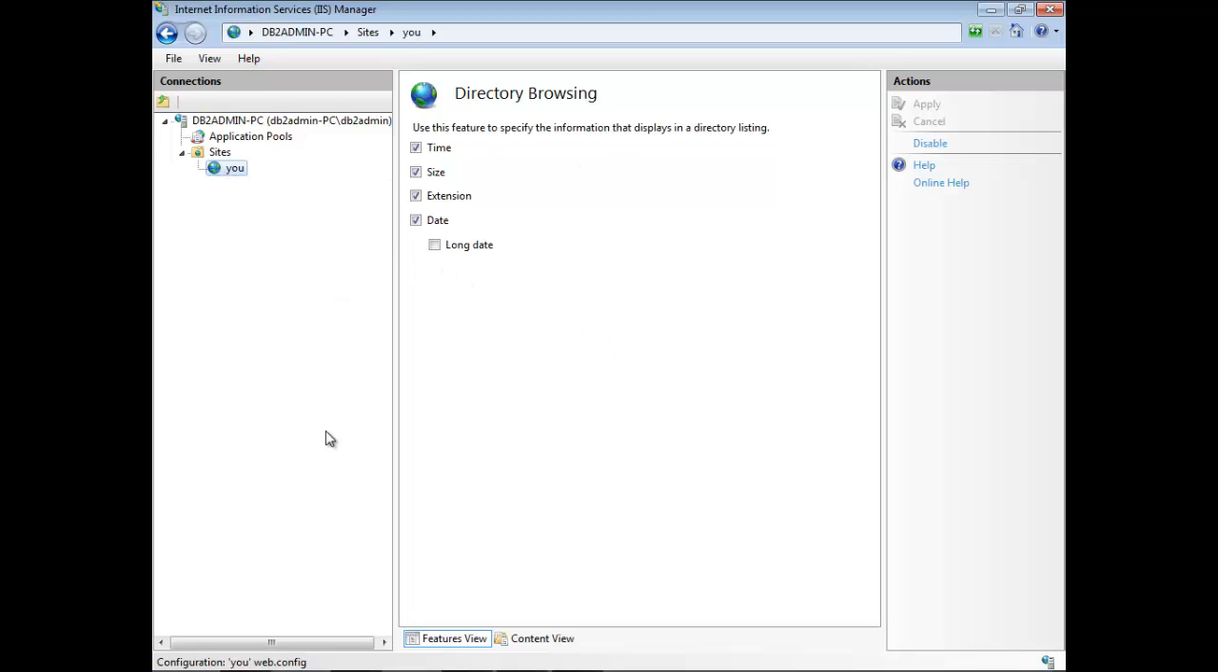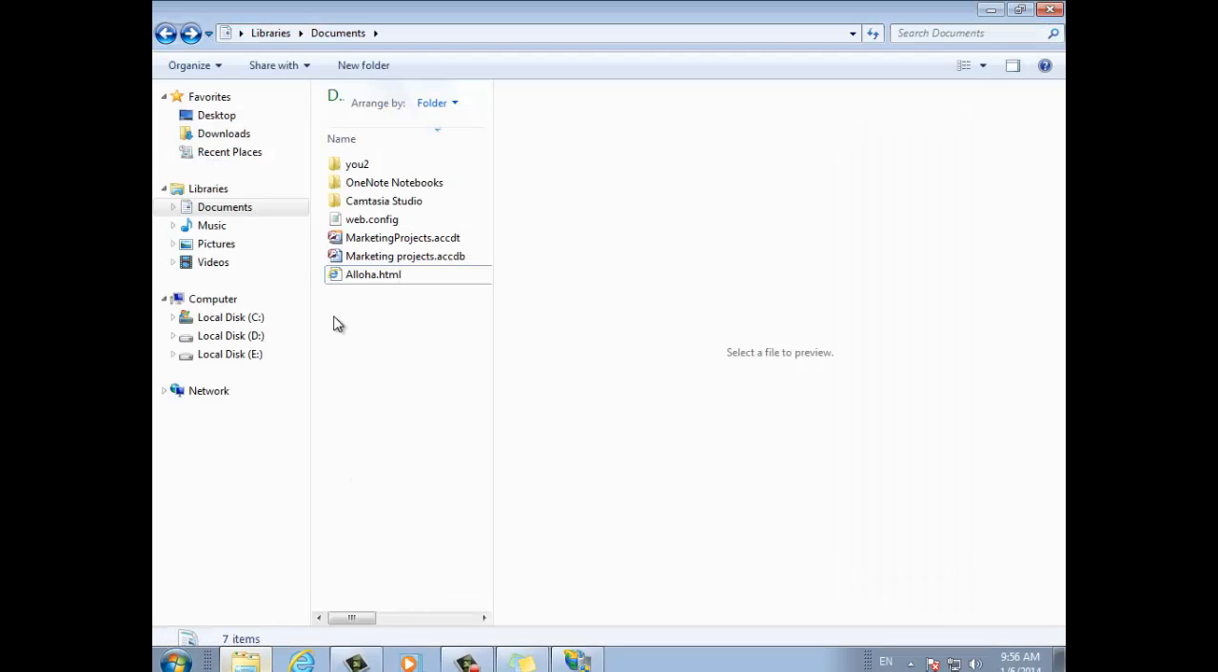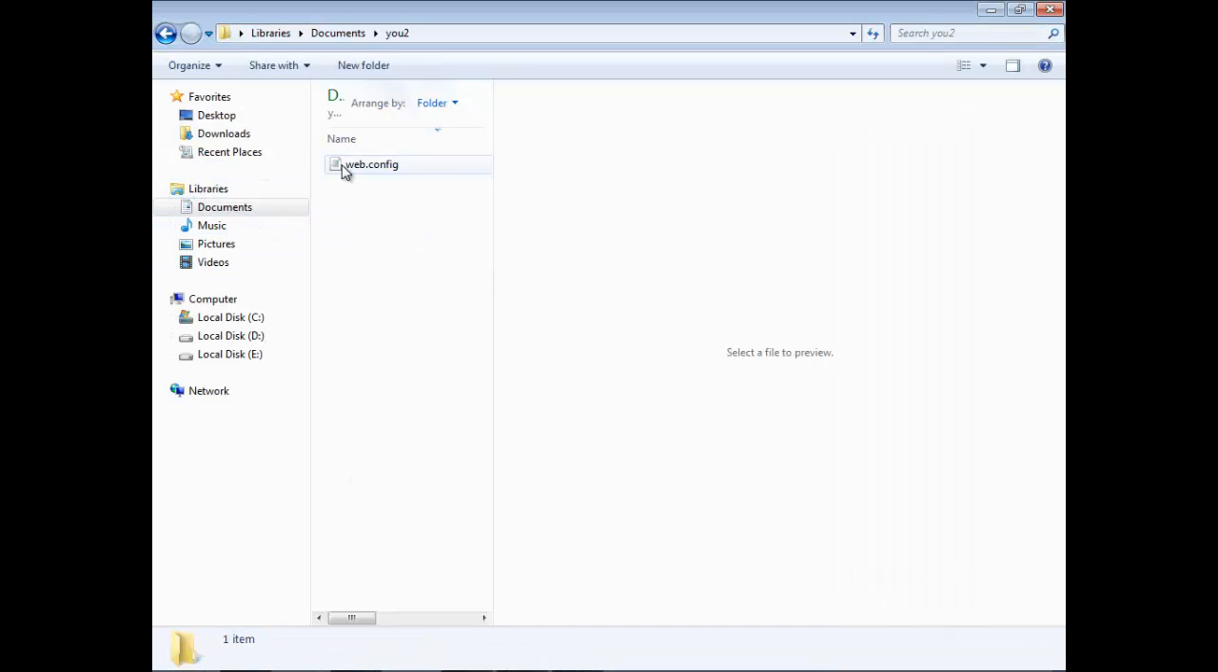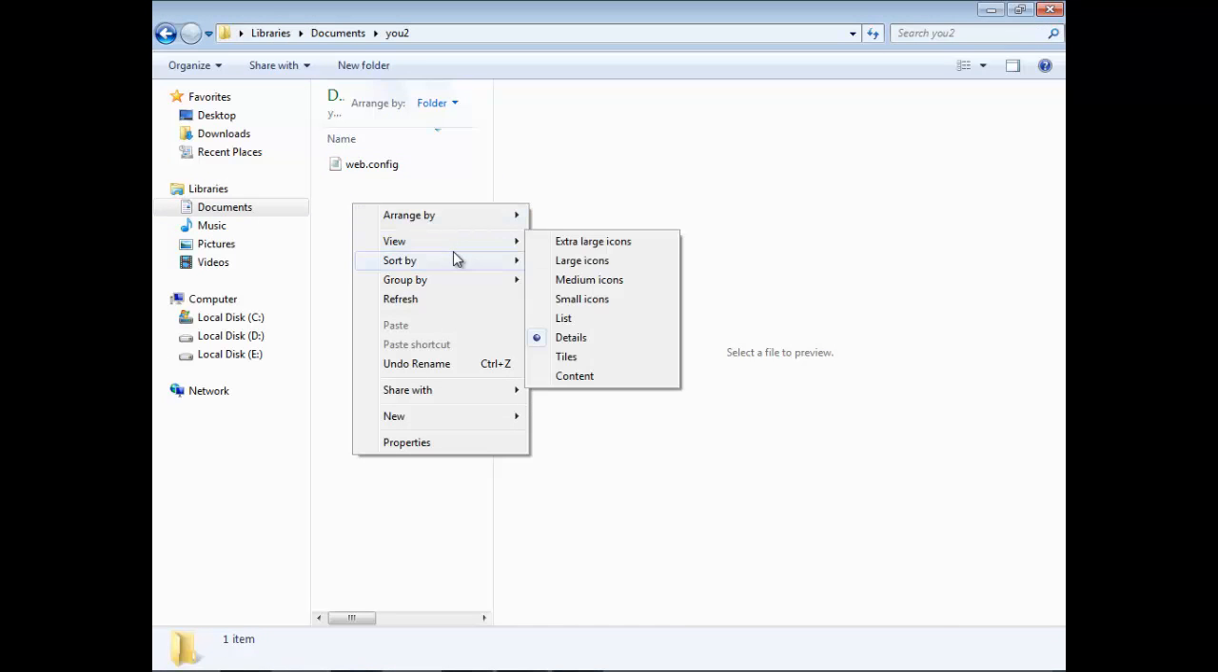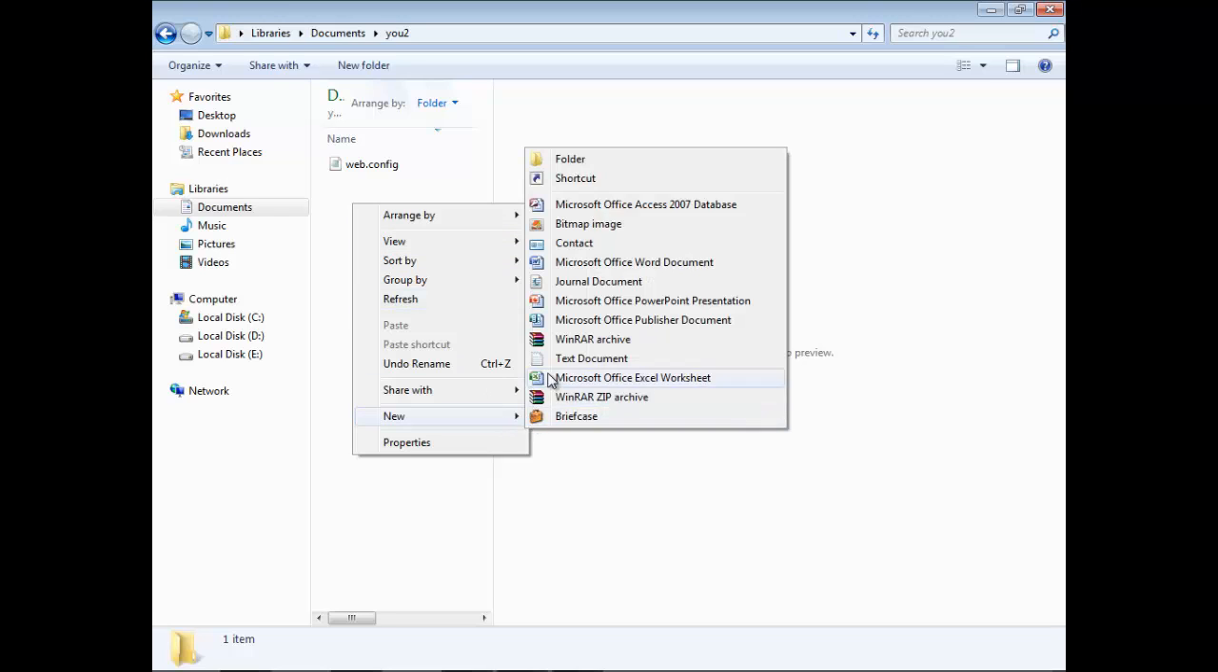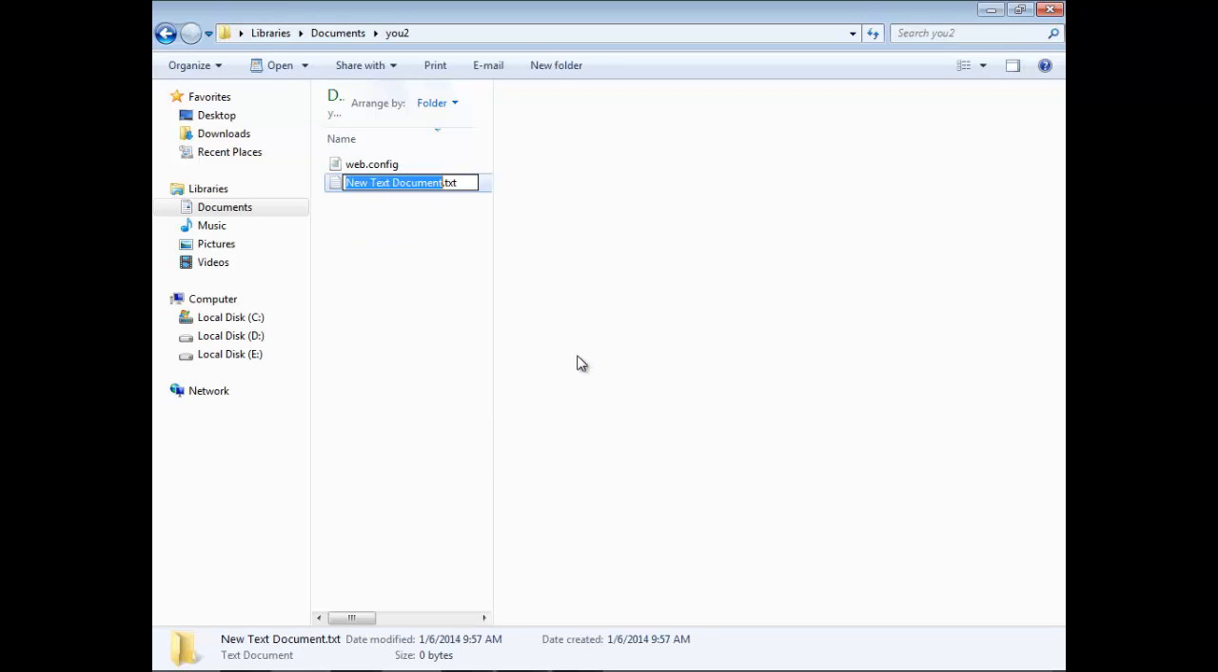Okay, we go to My Documents and u2, and we will create a file. I will create maybe ASP or HTML. I will create an HTML file, the easy way. Okay, text document, and write test.u dot